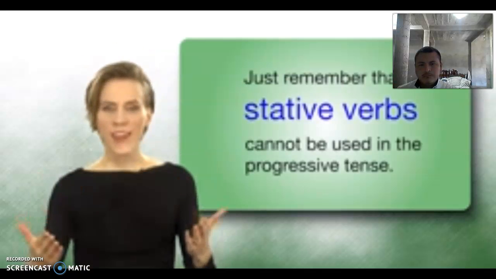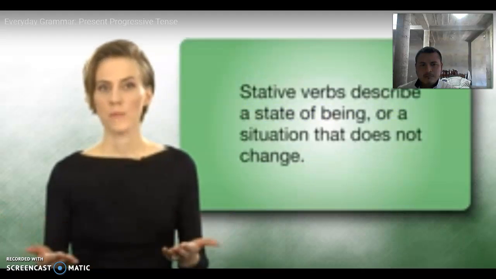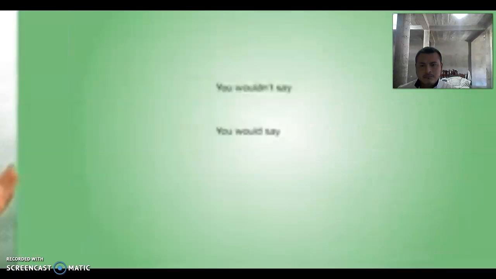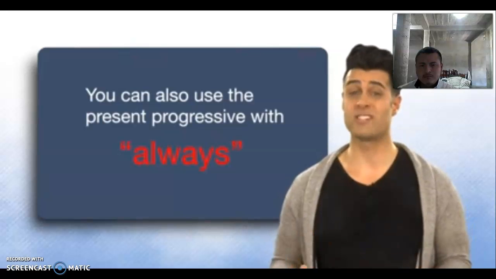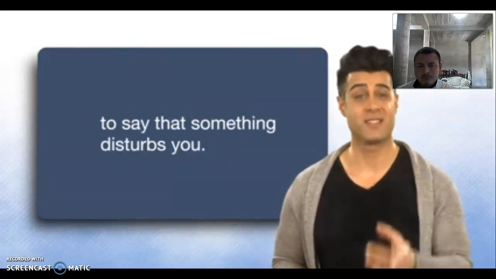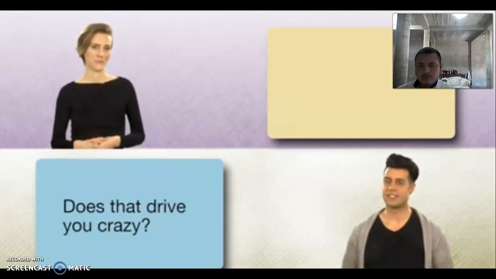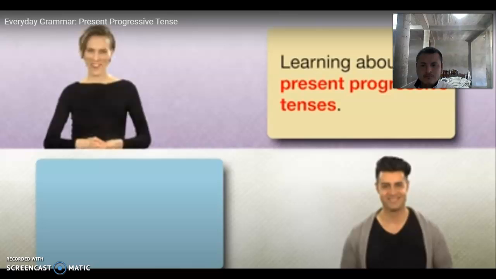Just remember that stative verbs cannot be used in the progressive tense. Stative verbs describe a state of being or situation that does not change. You wouldn't say, I am knowing you. You would say, I know you. You can also use the present progressive with always to say that something disturbs you. Well, my roommate is always watching TV at night when I'm trying to sleep. Does that drive you crazy? Often, yes, but you know what's driving me crazy? Learning about present progressive tenses.